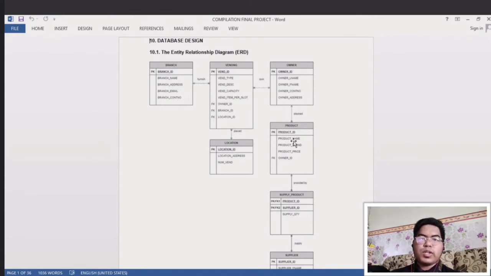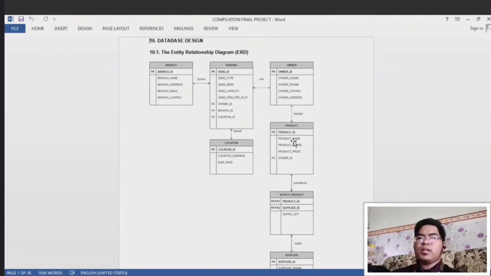If we want to create a complete ERD, we can use a normalization process, which includes 3 stages: first normal form, 1NF, second normal form, 2NF, and also third normal form, 3NF.